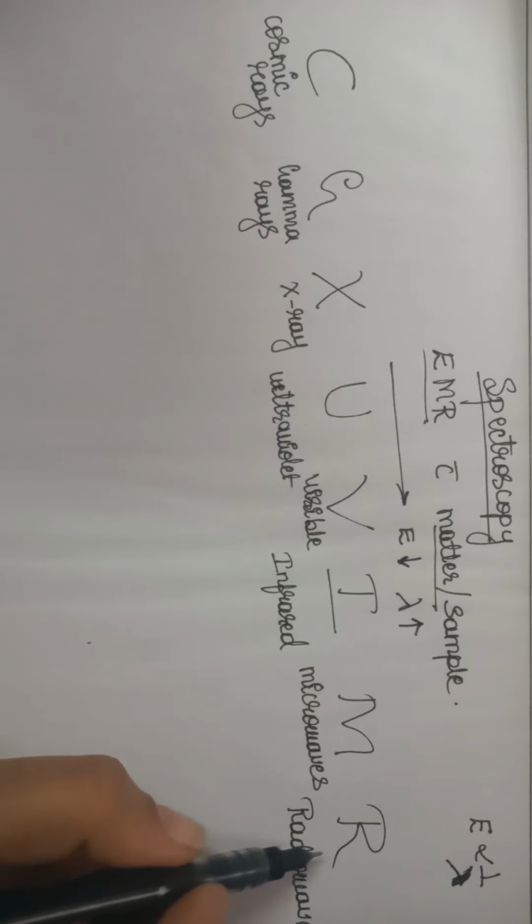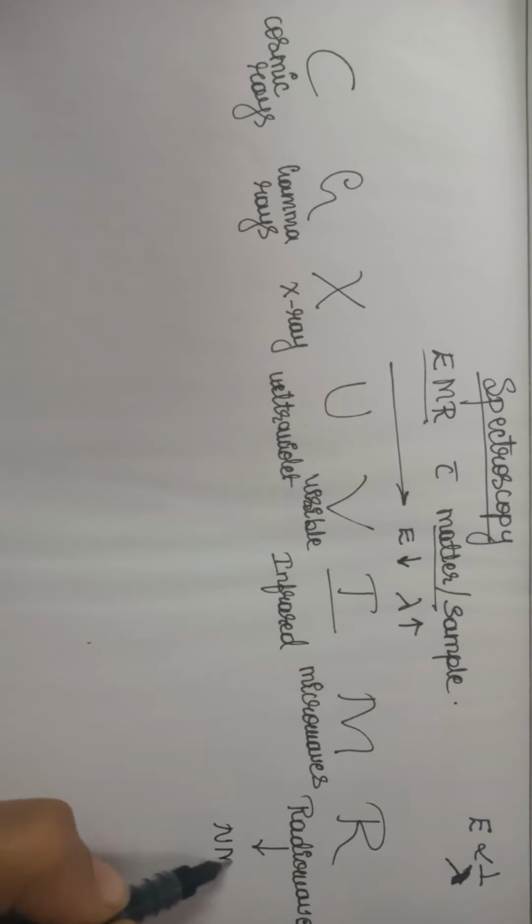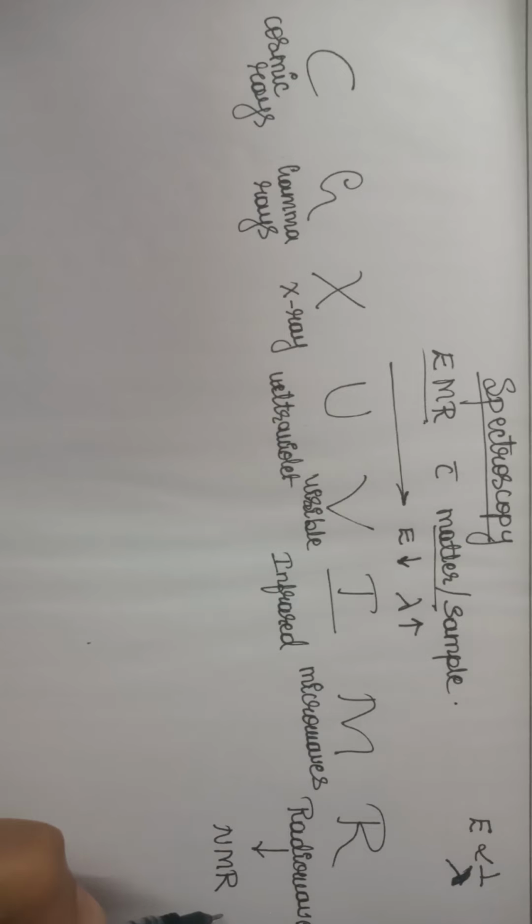For example, when we pass radio waves, we will get NMR spectroscopy, that is nuclear magnetic resonance spectroscopy, or proton NMR, or C13 NMR. These are some of the types of spectroscopies we will get when we pass radio waves through the sample or the matter we are taking.